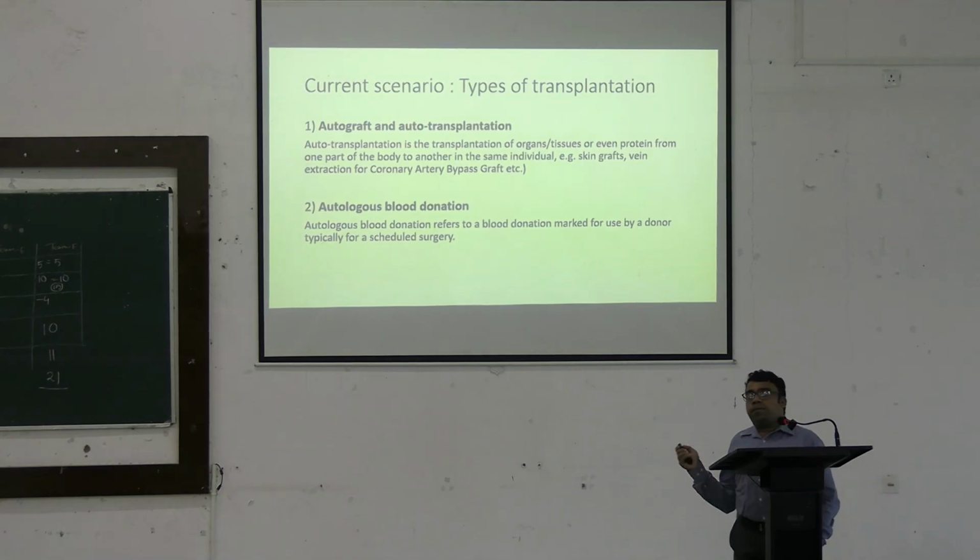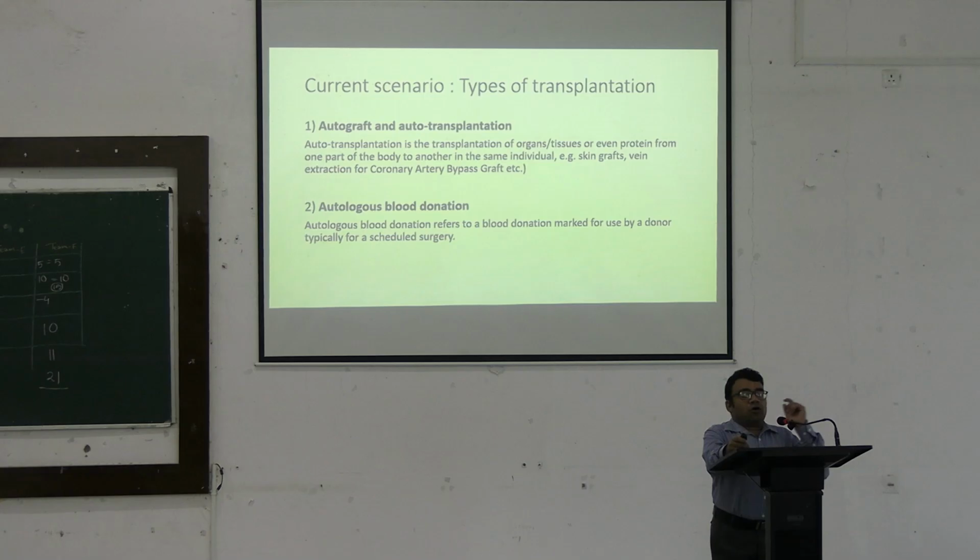A very important part of this is called autologous blood transfusion. I think you must be aware of the various infections or the potential complications of blood transfusion. As of today, blood transfusion is considered an organ or tissue transplantation.